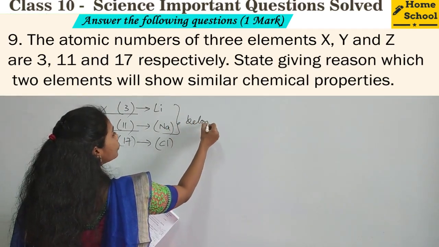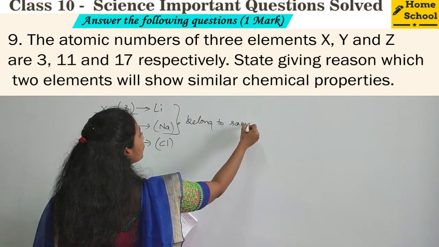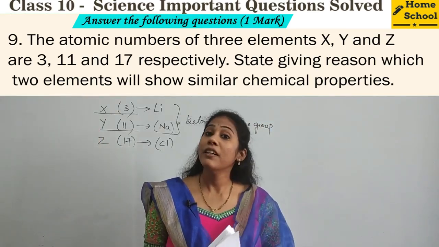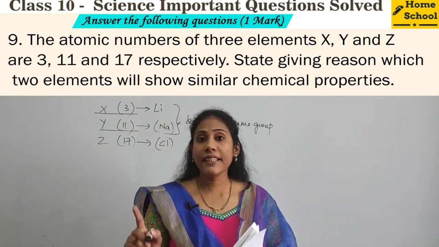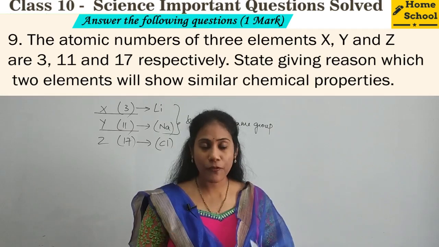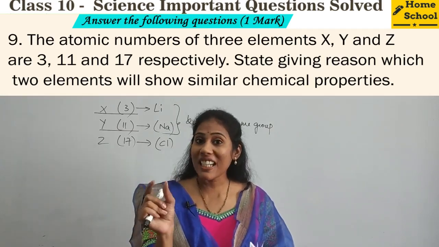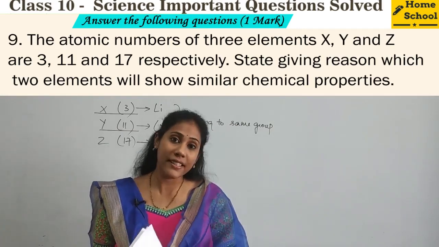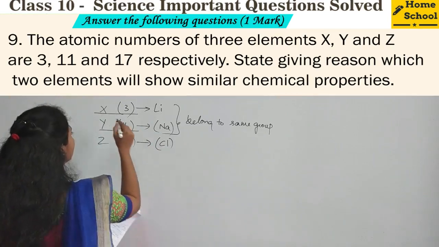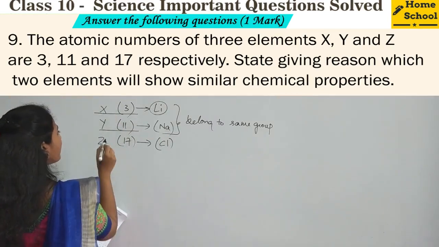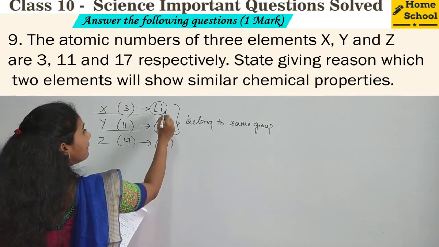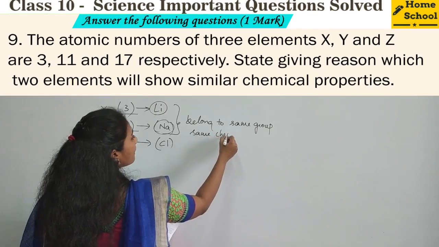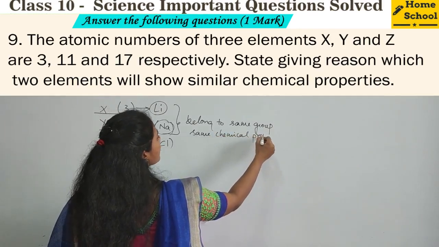Because they belong to same group. So which group they are placed? They are placed in the first group of periodic table. You can observe the periodic table. Lithium and sodium are placed in the first group. The elements which are there in a same group have same chemical and physical properties, isn't it? So what is your answer here? The element X, that is lithium, and the element Y, that is sodium, since they belong to same group, have same chemical properties. Okay, so this must be your answer.